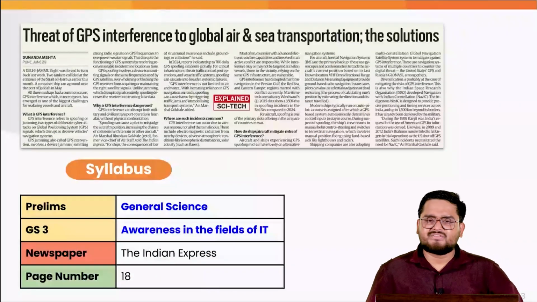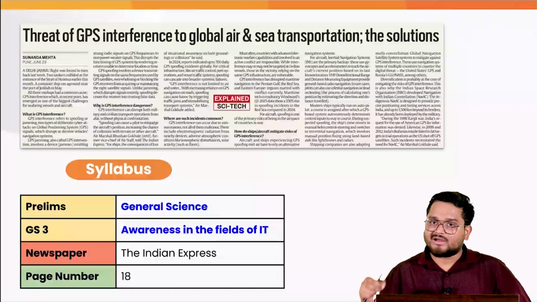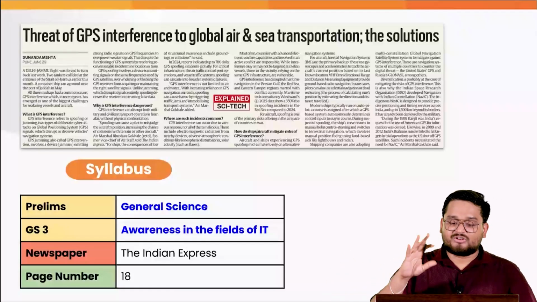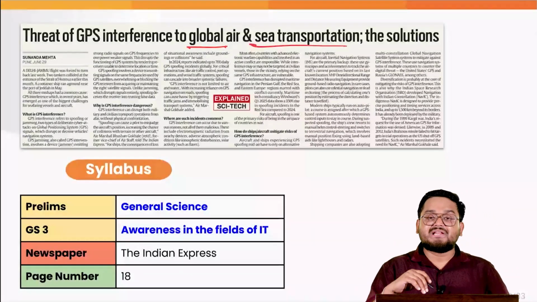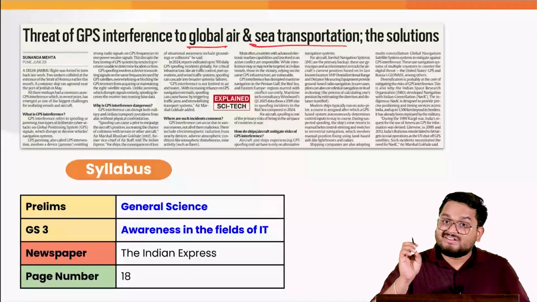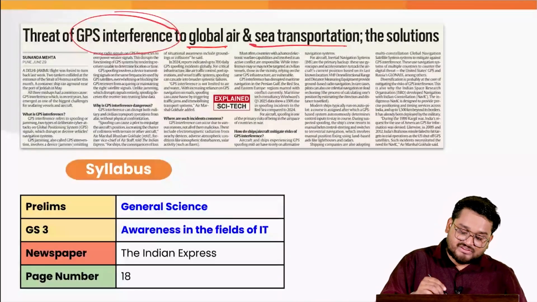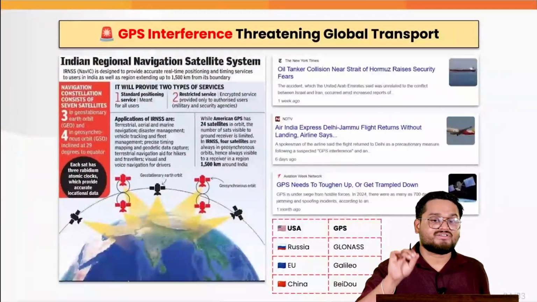Guys, in recent times, the airline industry is in the news because of the recent crash that we have seen. Now here, this article is talking about the technology of the global air and sea transportation system in the form of GPS and the recent issues that we are seeing with GPS interference, which is extremely important for your general science and awareness in the field of information technology.